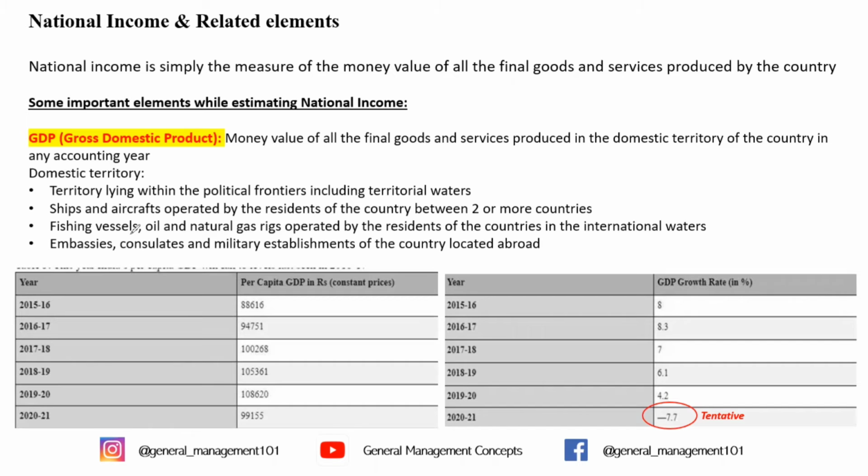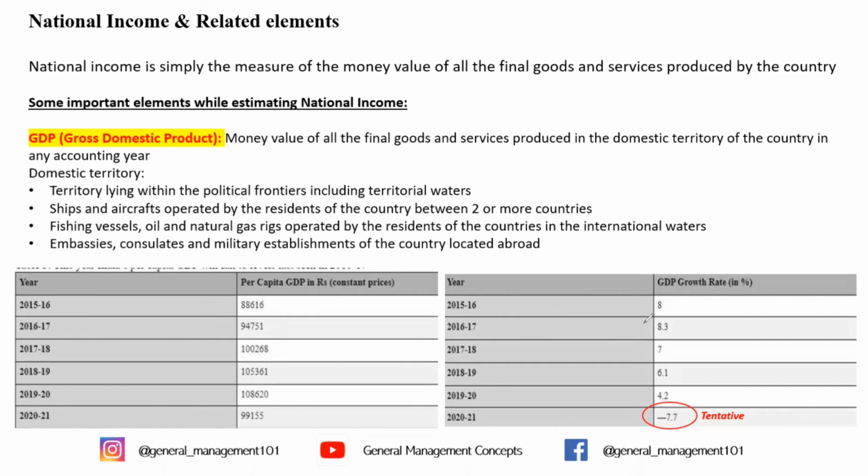Because every time, even in the book, we read this definition, that it is the final monetary value of all the final goods and services. So why, while presenting the financial health of a country, do we mention it as a percentage? There's no specific reason, it's just that the percentage shows how your country is doing versus the previous year.